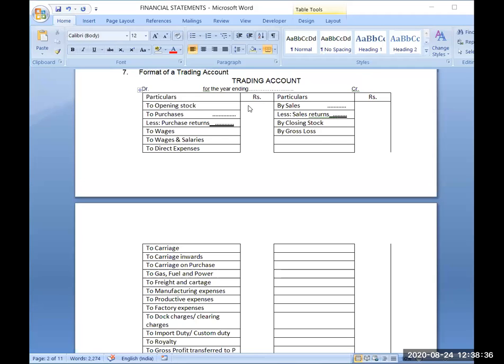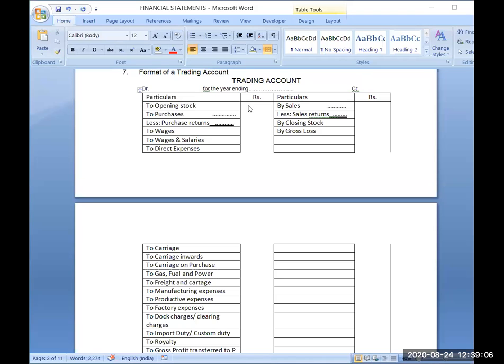Wages and salaries, that I have already explained, that salaries is a very nominal part in this account. Wages part is more. So that's why wages have been put first. If we reverse it, it means that salary part is more in this amount and wages part is very nominal. And because it is nominal, that's why it has been combined with the salary account. So if it becomes salaries and wages, salary is indirect expense. Salary is not a direct expense.